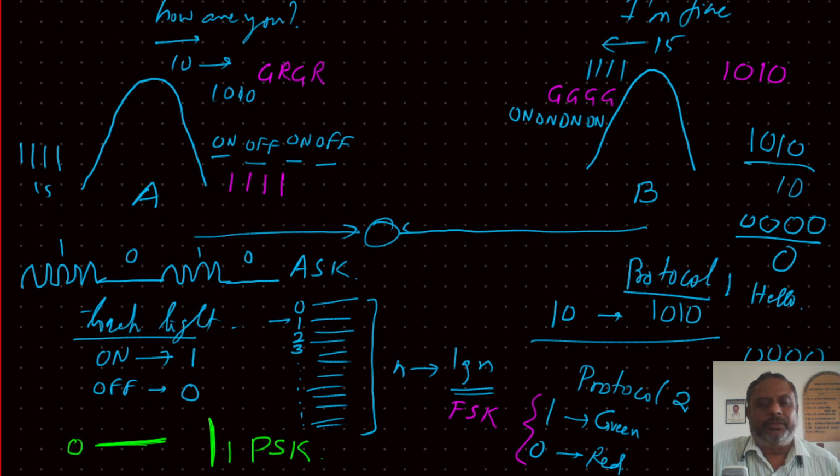So instead, if you just look at PSK, then only one source is required. And if it is in phase, yes, it is assumed as 1. If it is out of phase, it is assumed as 0. We just compare it with some fixed phase. If it is in phase, it is 1. If it is out of phase, it is the other one.